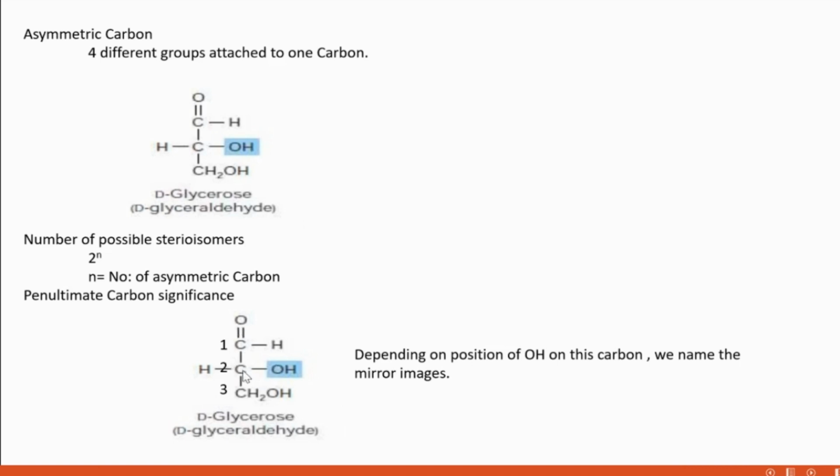So here in this figure, the OH group on the second carbon is found on the right side, so it is D-glyceraldehyde. That is the importance of the penultimate carbon. We check the OH group attached to the penultimate carbon to understand its name, whether it is D or L.